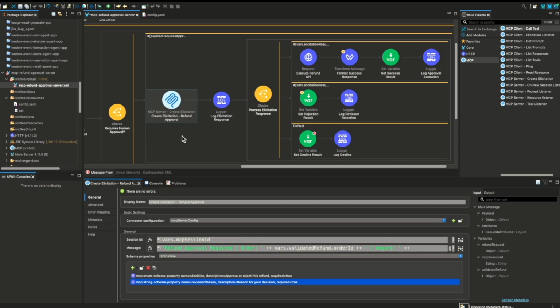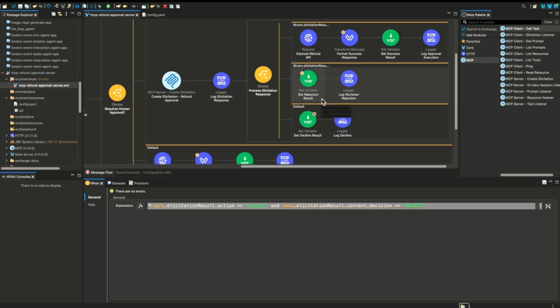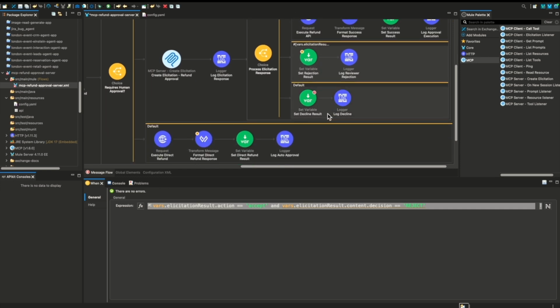here. Once the human responds to that approval form or approval request, then based on the input provided by the reviewer, the human being, we'll continue. If the reviewer responded with approve, then go ahead, execute the refund, build the response for the MCP client, and then done. If the reviewer rejects it, then don't do anything, stop there. If none of these inputs are provided by the reviewer, then go ahead and decline.